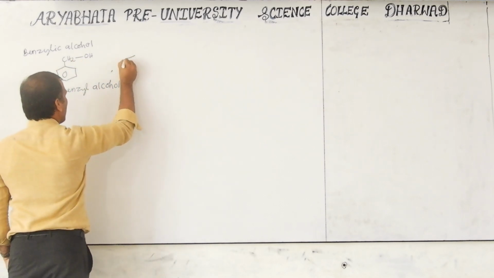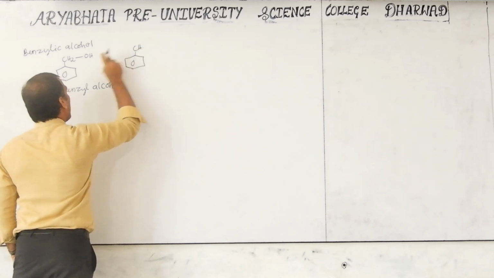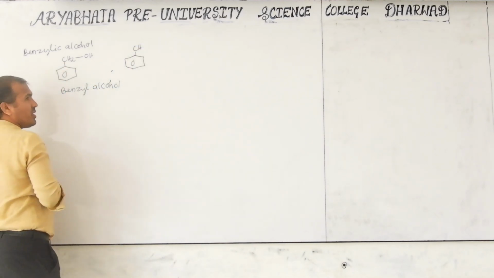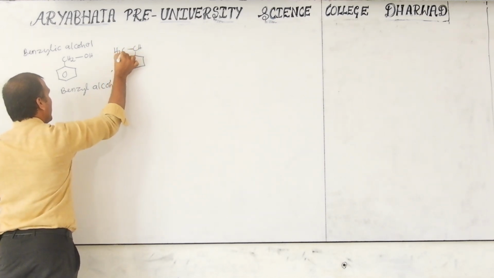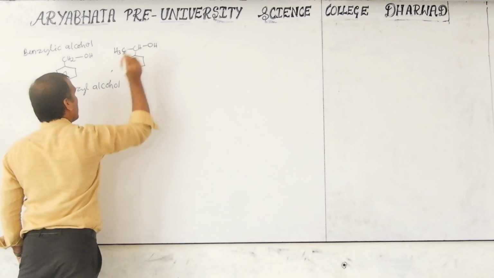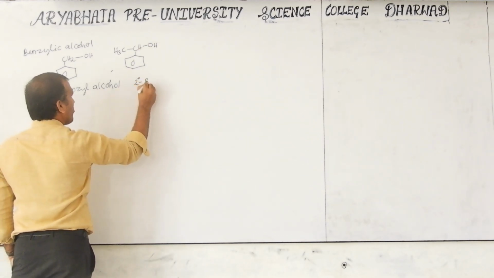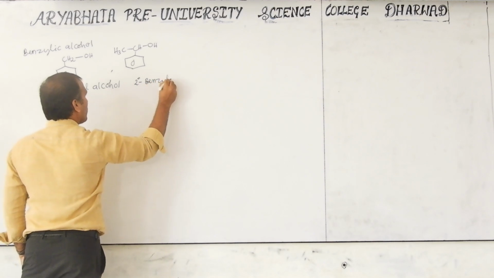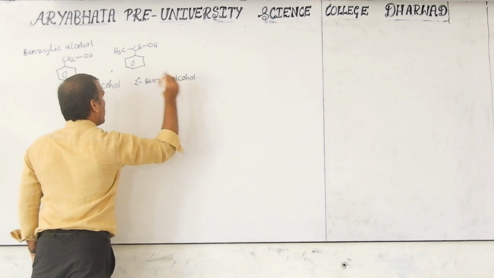Next, in that also we can consider secondary. Here 2 hydrogens are present at the carbon. Now instead of 1 hydrogen, I will write here CH and this is OH. Then this is called secondary benzyl alcohol.